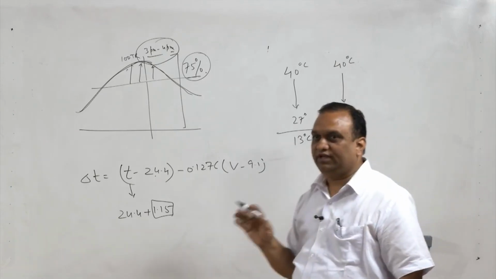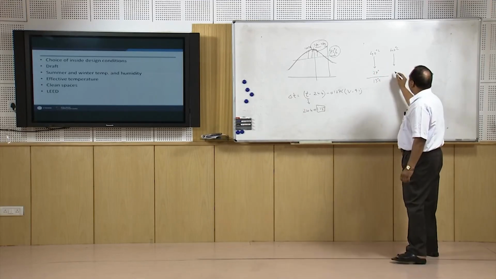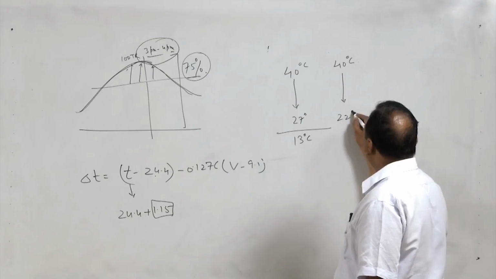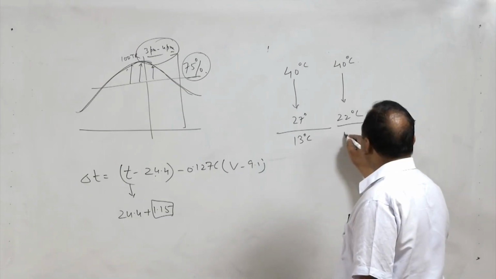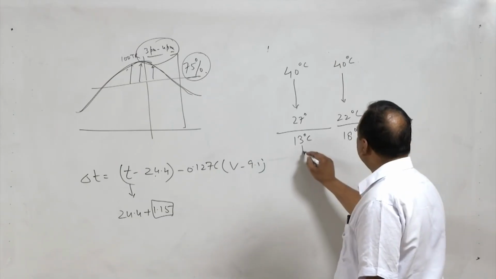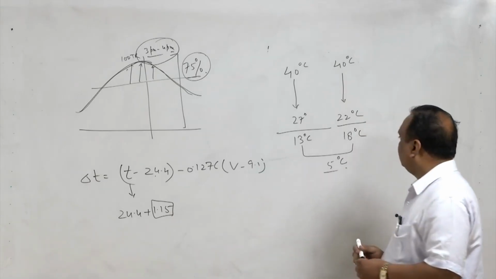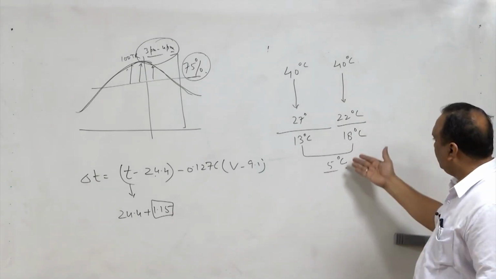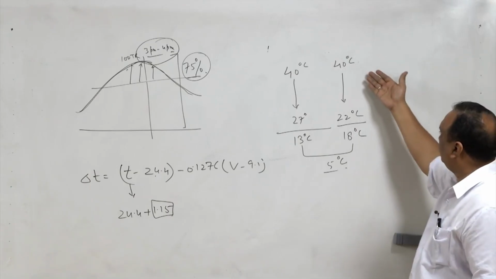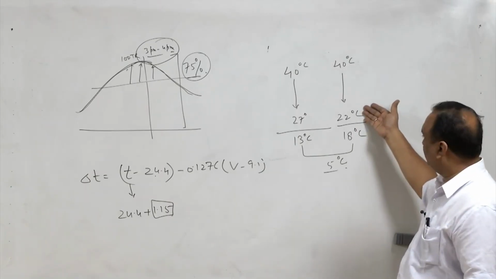Nowadays I have seen people normally maintaining the room at 22 degrees centigrade, and then it becomes 18 degrees centigrade. So now, 13 to 18, there is a difference of 5 degrees centigrade, and approximately 30% more energy is consumed in maintaining this temperature.